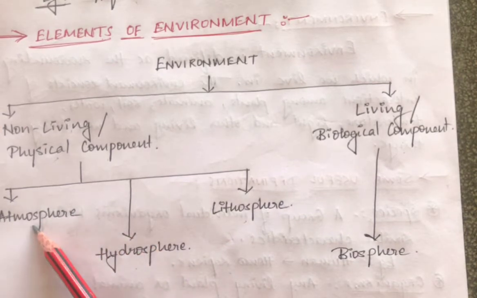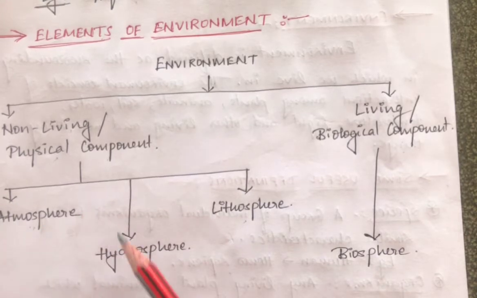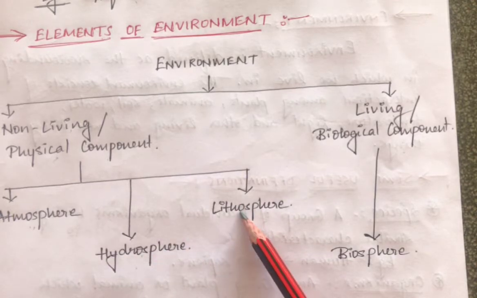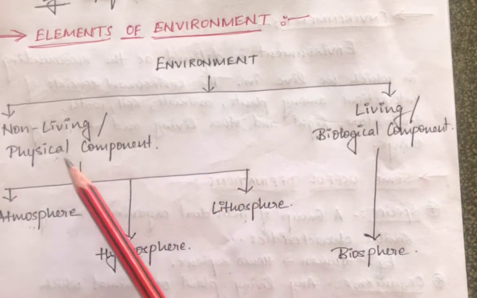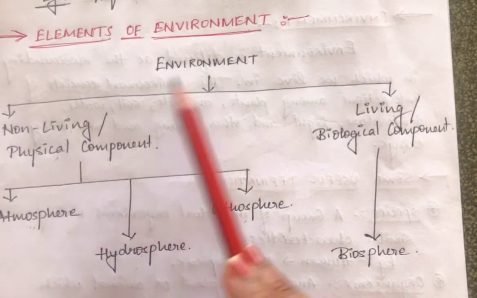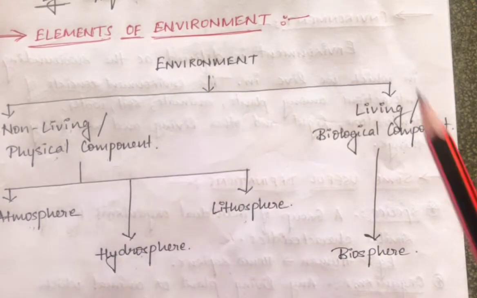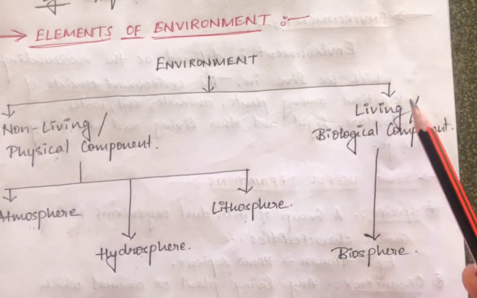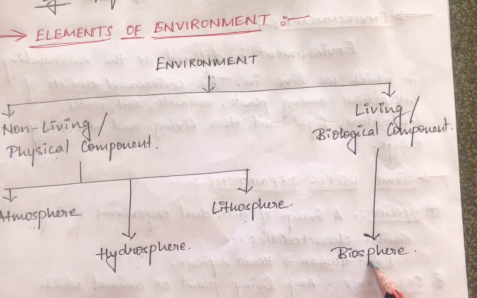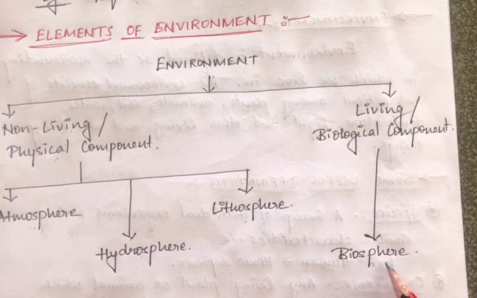Let us know what the atmosphere is now. That is something like air, the gases which are present. In brief, what is the hydrosphere? All the water which is present on the earth. What is the lithosphere? All the land part which is there on the earth. These three spheres are the non-living component which is present in the environment. Next, the living component is further subdivided as the biosphere. The biosphere is all the living things which are present: human beings, plants, animals. All these are present in the biosphere.